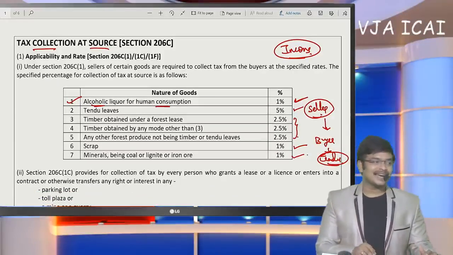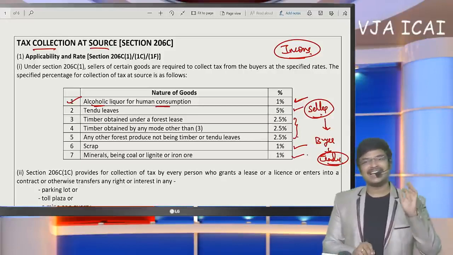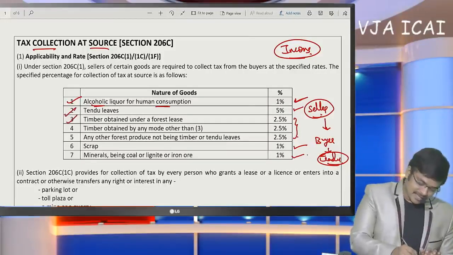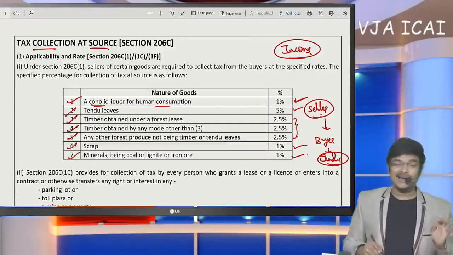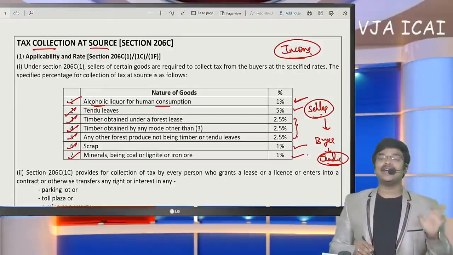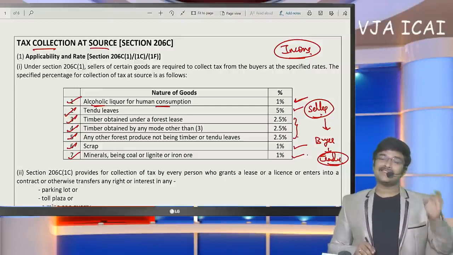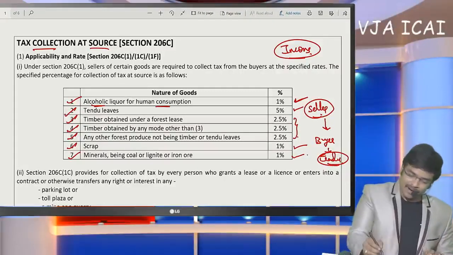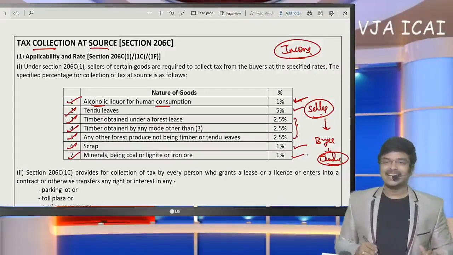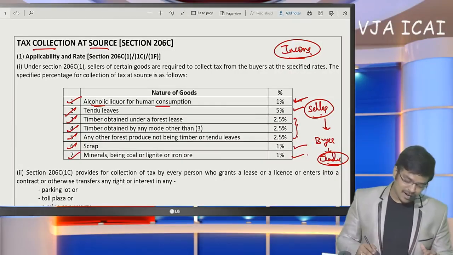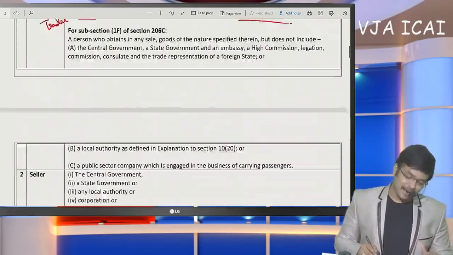So TCS will get attracted only when seller in the course of business sells this product and buyer also purchases them as a stock in trade. Seller stock in trade, for buyer also if this is a stock in trade, upon purchase of these items, the TCS rate which was specified here shall get attracted is the conclusion.